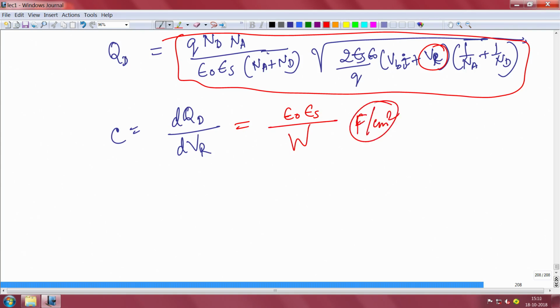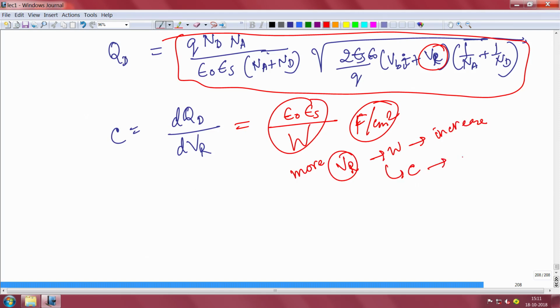That is why your capacitance is the parallel plate capacitor. If you apply more reverse bias voltage, your W will increase, and if W increases, your capacitance will decrease. So with more and more reverse bias, your capacitance decreases.